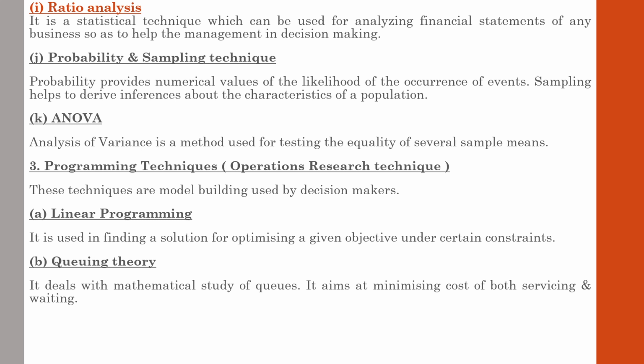In a railway station there will be a certain type of queue. In an airport there will be a certain type of queue. In traffic signals you can see that in some signals the time or the seconds may be different. All these principles work on queuing theory. The main concept of queuing theory is that a certain arrangement or method has to be followed for the queues so as to minimize cost and so as to provide maximum service without further waiting.